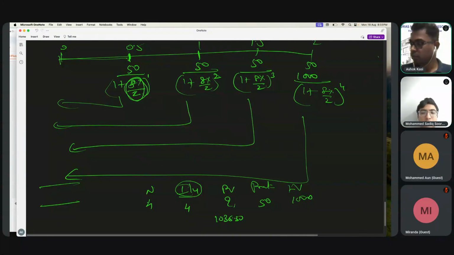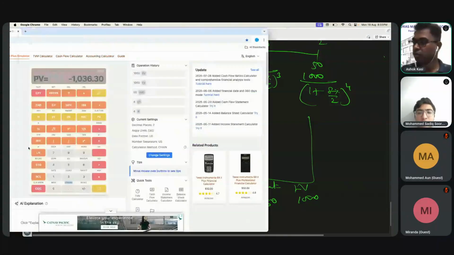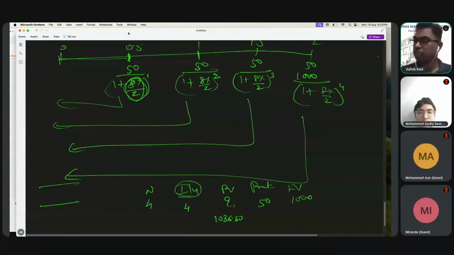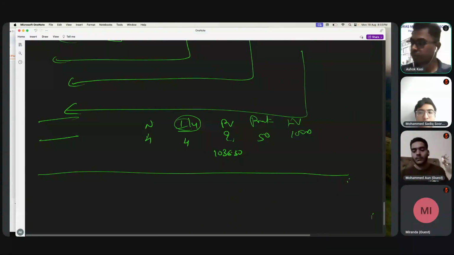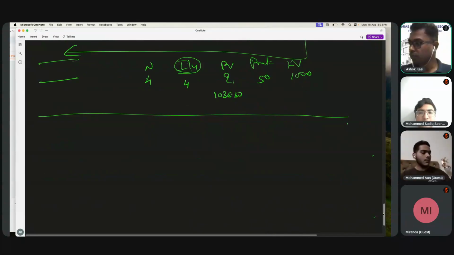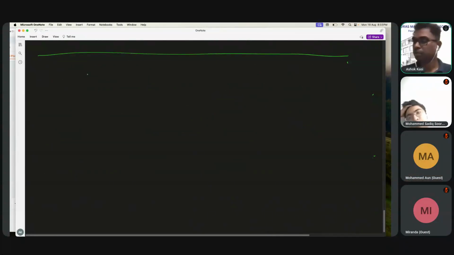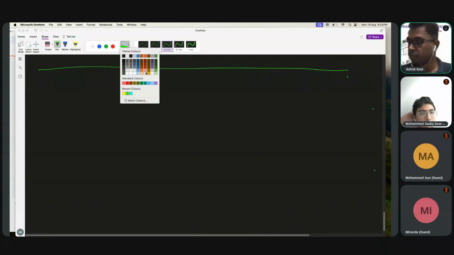1036.30. Should I do this the long way? You want me to do this? No, no, it's okay. It's fine. So this is how you are supposed to value a semi-annual bond. So this kind of calculation will be there in all the subjects. The next one, let's say, is